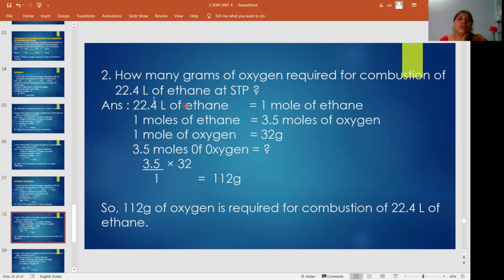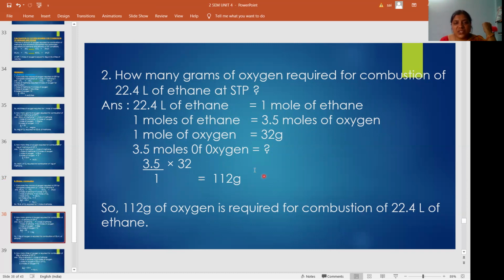So 22.4 liters of ethane means 1 mole of ethane. 1 mole of ethane requires how many moles of oxygen? 3.5 moles of oxygen. What is the weight of 1 mole of oxygen? 32 grams. So what is the weight of 3.5 moles of oxygen? 3.5 by 1 into 32. That is 112 grams.